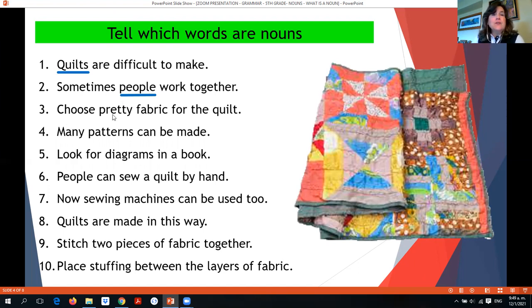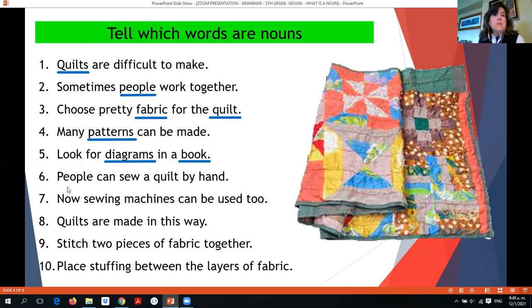Number three, choose pretty fabric for the quilt. The nouns are fabric and quilt. Number four, many patterns can be made. The noun is patterns, the only one, and it's also a thing. Number five, look for diagrams in a book. Diagrams and book are both nouns too.